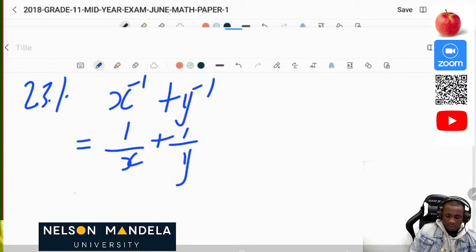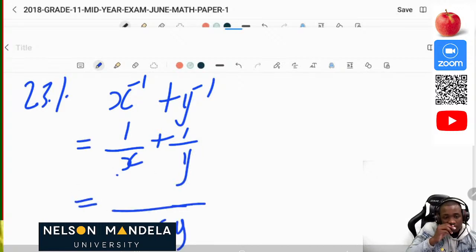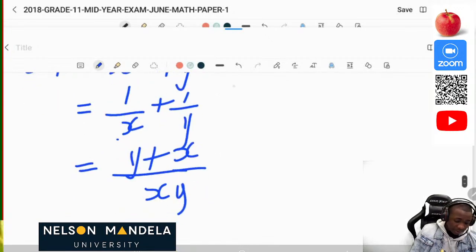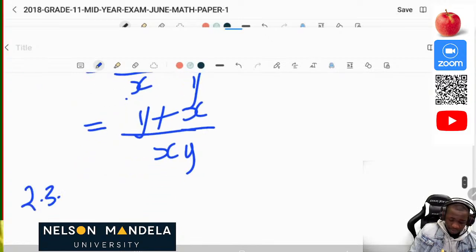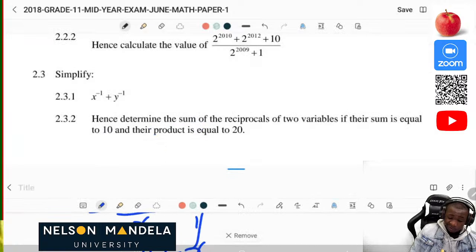Then xy is the common factor, so it will be y plus x. So we have solved it. Now we have our 3 marks. Now on 2.3.2, let's look at it.